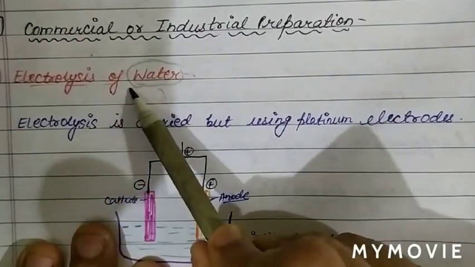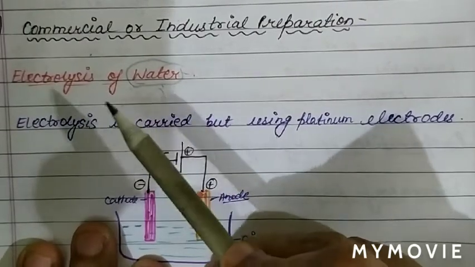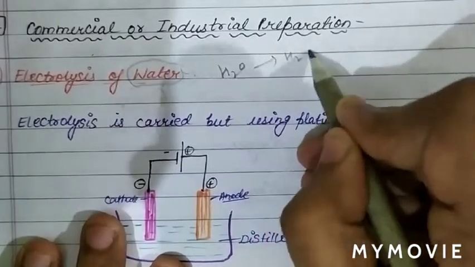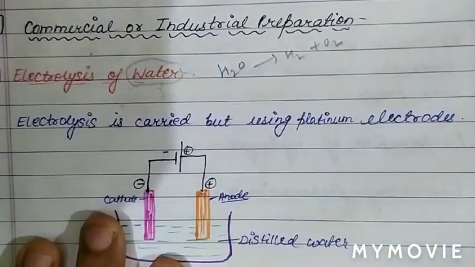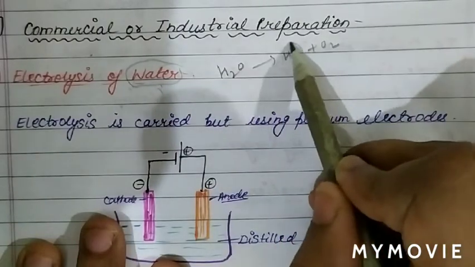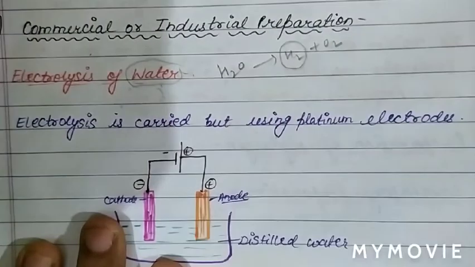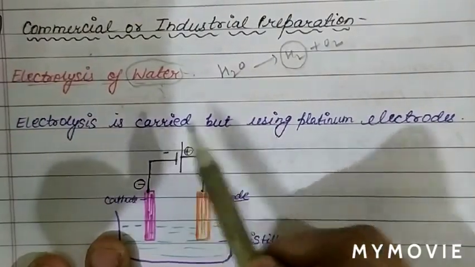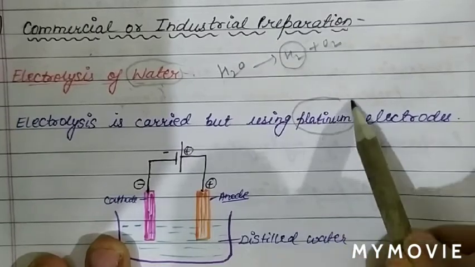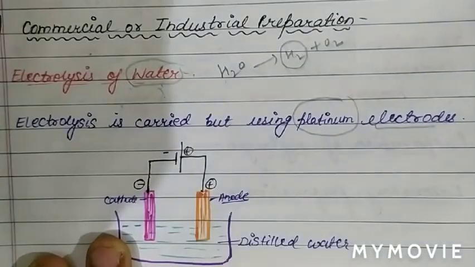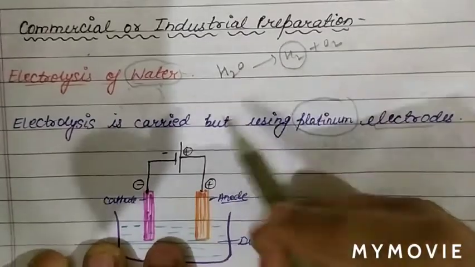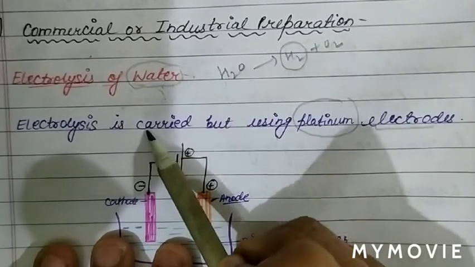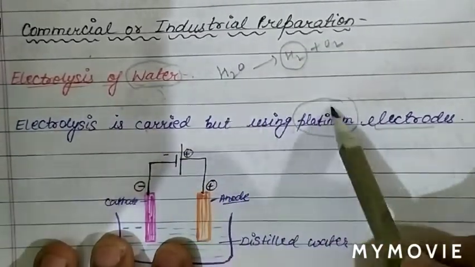When there is electrolysis of water, hydrogen and oxygen gas are liberated. So on electrolysis of water, we get hydrogen gas on a commercial scale. The electrolysis of water is carried out using platinum electrodes.